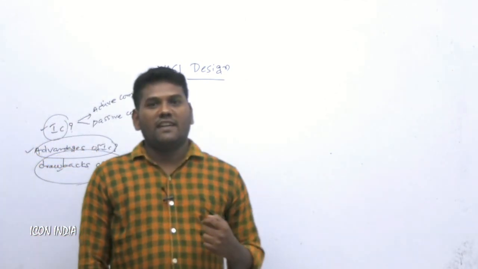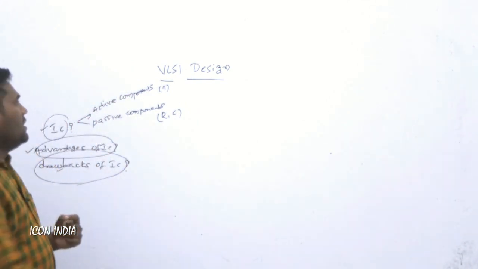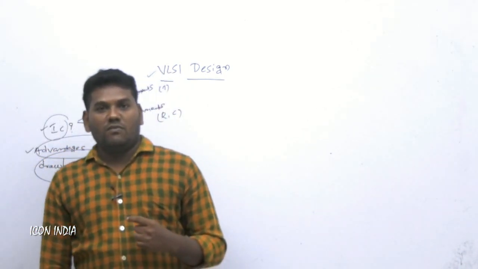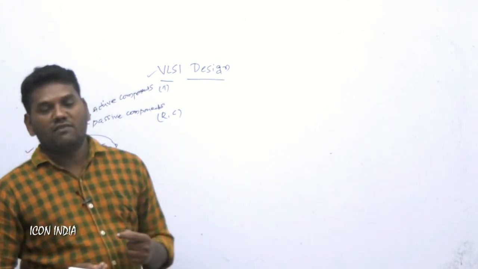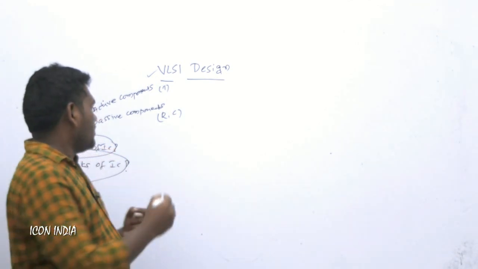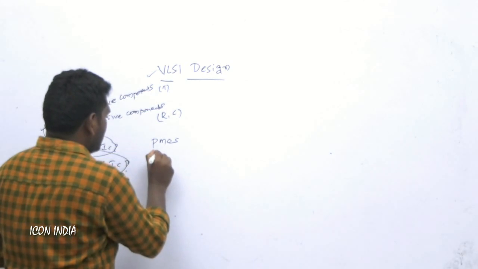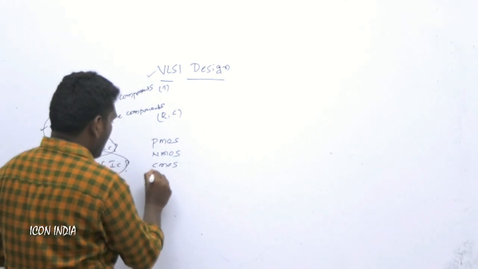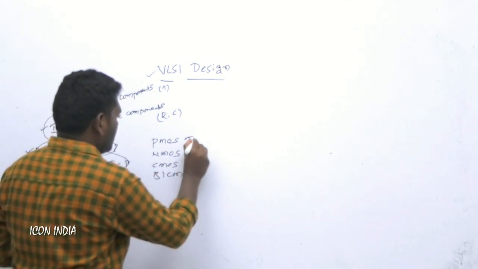All those advantages are considered in the fabrication process, because VLSI is completely related to IC technology. Whenever we go for VLSI design, we have to use different kinds of fabrication processes: PMOS technology, NMOS technology, CMOS technology, and BiCMOS technology.